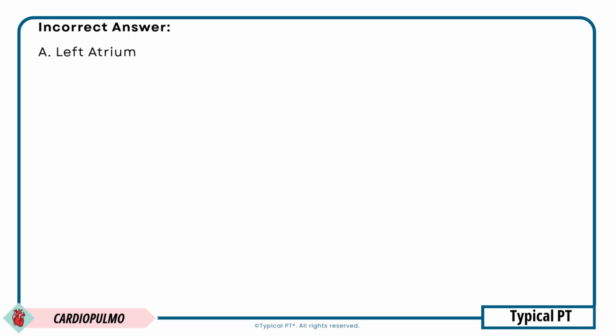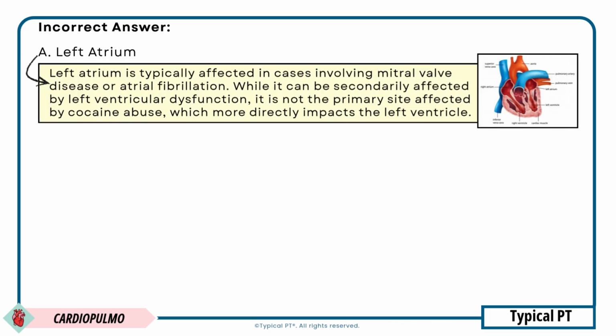Now, let's look at why the other options are incorrect. Answer choice A is incorrect because the left atrium is typically affected in cases involving mitral valve disease or atrial fibrillation. While it can be secondarily affected by left ventricular dysfunction, it is not the primary site affected by cocaine abuse, which more directly impacts the left ventricle.